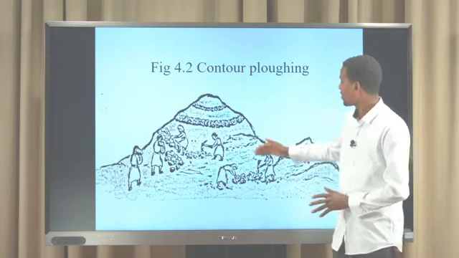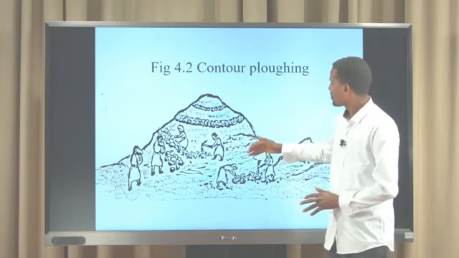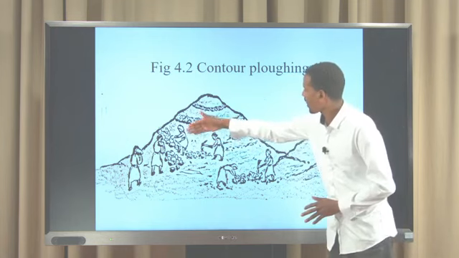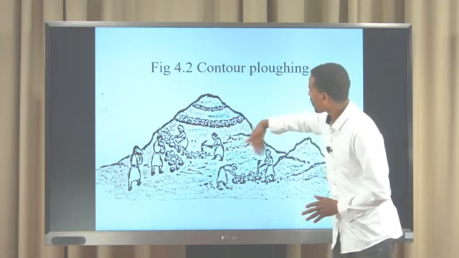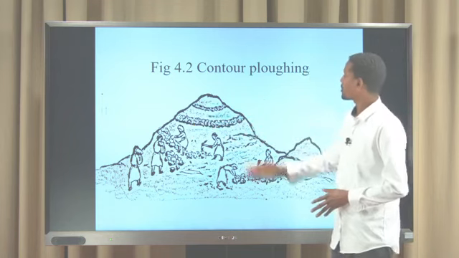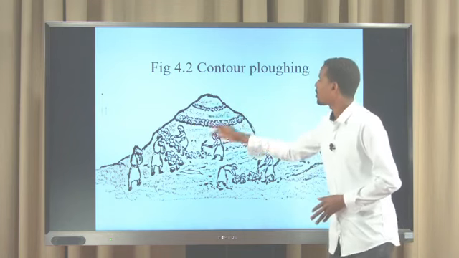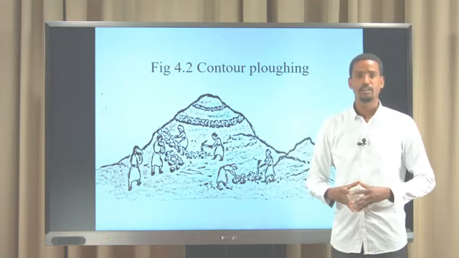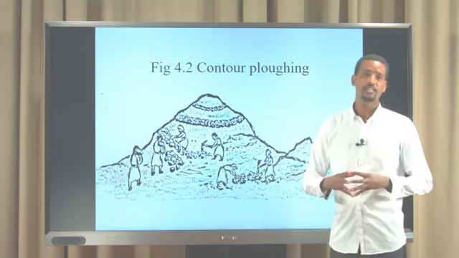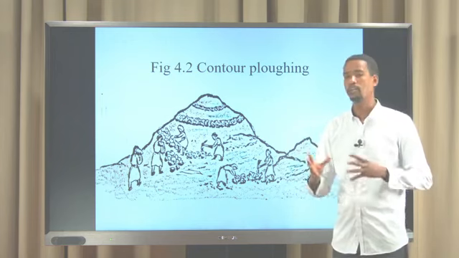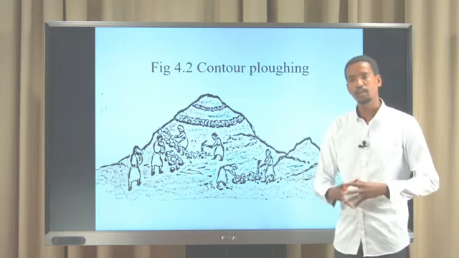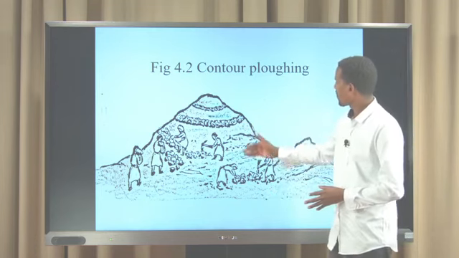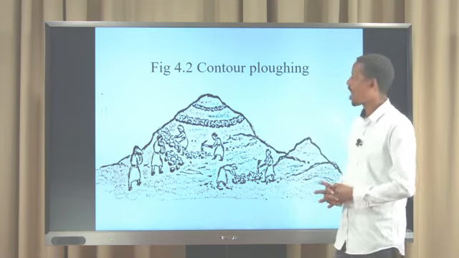Students, have you seen here? This is the way of ploughing back and forth. If you plough up and down, you increase the erosion. So as erosion increases, the fertile parts of the earth are removed. So ploughing in such a way, contour ploughing, is essential to protect against soil depletion.